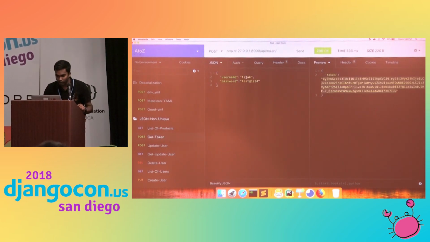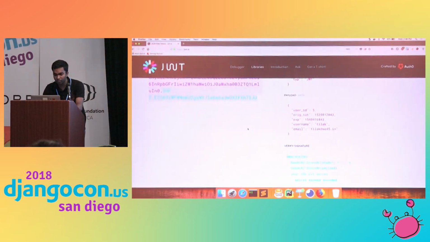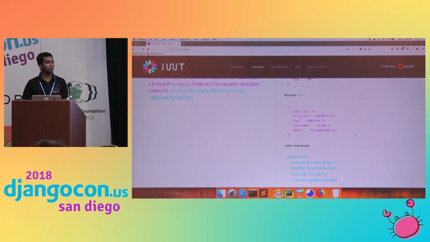So I'll get the token of tilak.t, whose username I changed. I'll copy his token into JWT. This is actually his token.